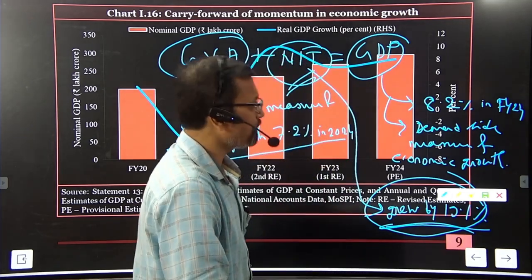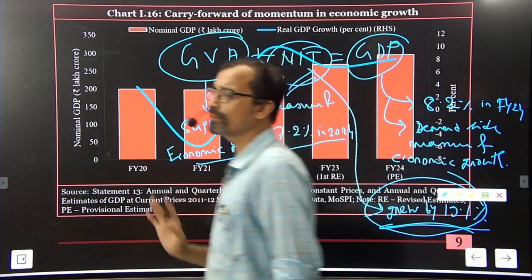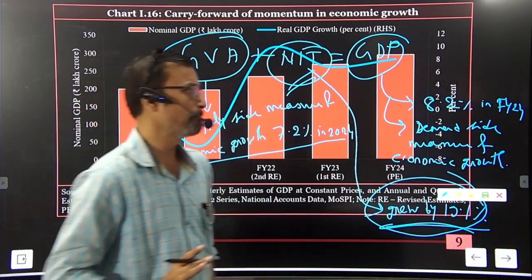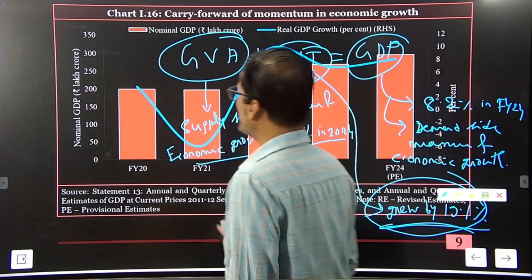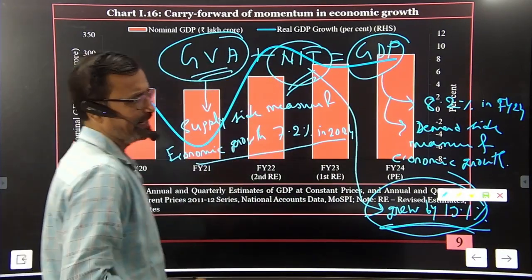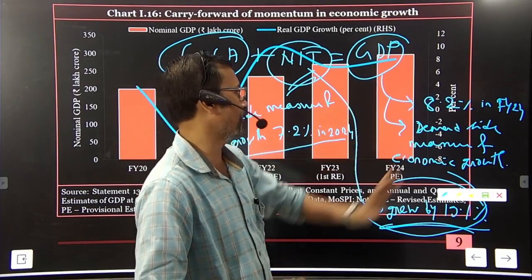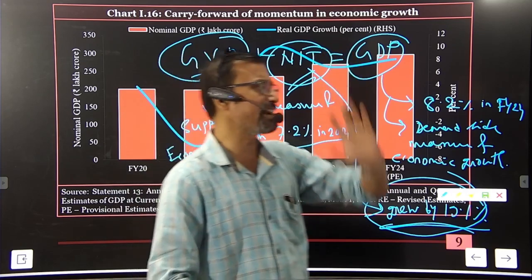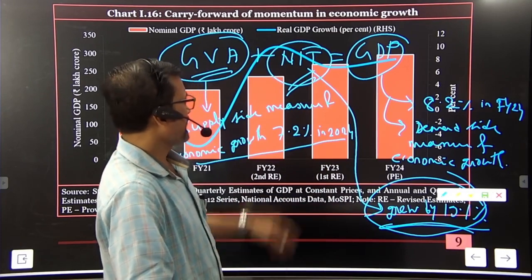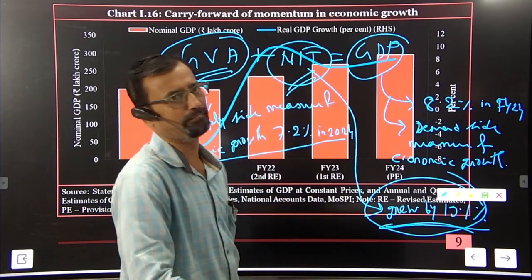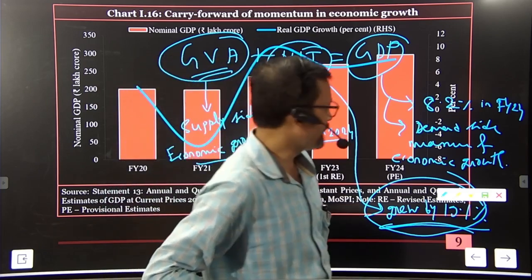This is the major fact revealed in this Economic Survey: GDP growth registered 8.2% and gross value added registered 7.2%, the supply side and demand side measures of economic growth. Both are consistently rising, and due to this, the difference between these two variables, net indirect tax, also rose by 19.1%.